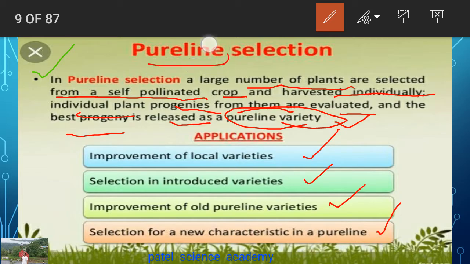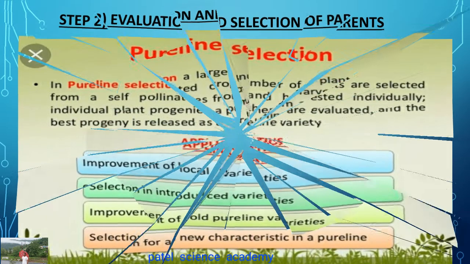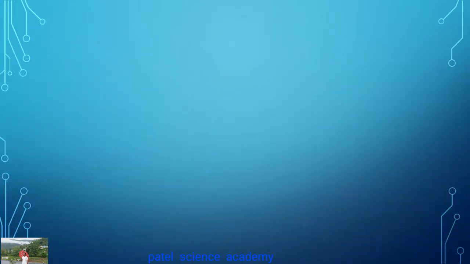So dear students, the second step includes the selection of the pure lines, and first its evaluation. First you select a large number of plants and evaluate them for that particular character, and if you find all those characters in the collected plants, you select them as pure lines because the pure line character is present in that plant. So this is about the second step.